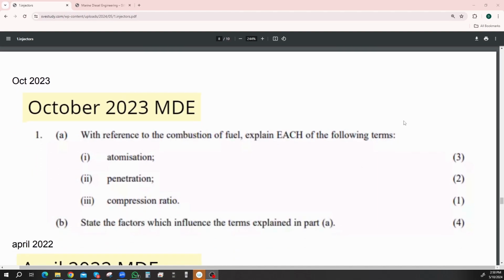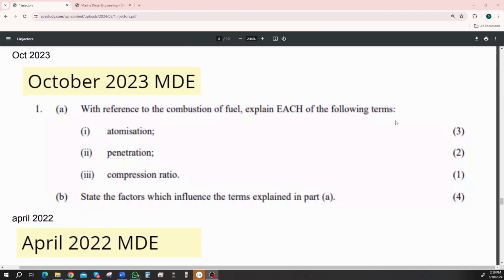October 2023, question 1. With reference to combustion of fuel, explain each of the following terms: atomization, penetration, and compression ratio. We've done these before, so the atomization and penetration we did before, compression ratio we haven't talked about yet. Part B: state the factors which influence the terms explained in part A. So state the factors of the atomization, penetration, and compression ratio.